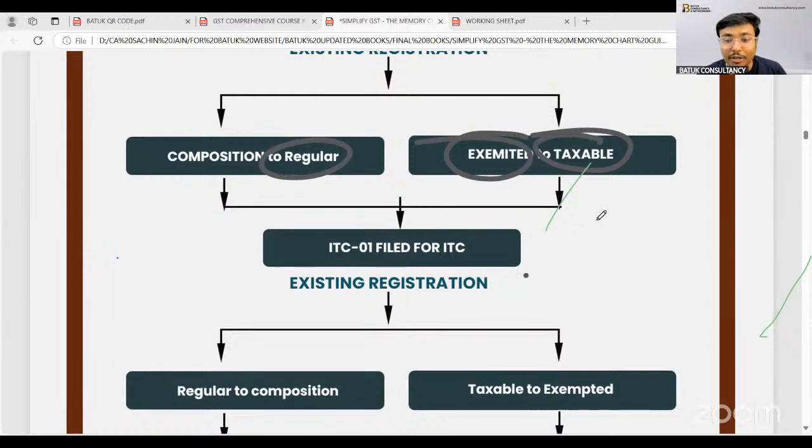Now, one important question is there. Yes, suppose you have already bought the goods when the taxpayer was not registered. Okay, so yes, definitely the goods were not there in 2B. Hence, you have to file the ITC 01 form, and in that ITC 01 form, you provide the complete invoice-wise details that this is the inventory with me, and I am claiming the input tax credit.